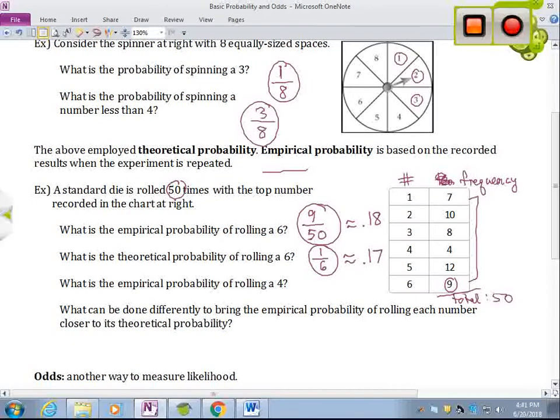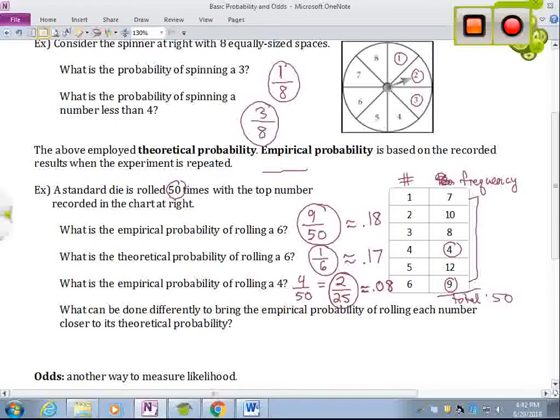Next question, what is the empirical probability of rolling a 4? Well, a 4 was only rolled 4 times. So that's a 4 out of 50, which we can reduce to 2 out of 25. Or if we think about that number as a decimal, that comes out to be exactly 0.08. Which really we should have about 17% like we did on the probability of rolling a 6, because they should be about equal likelihoods.